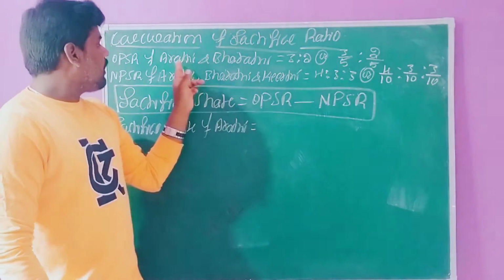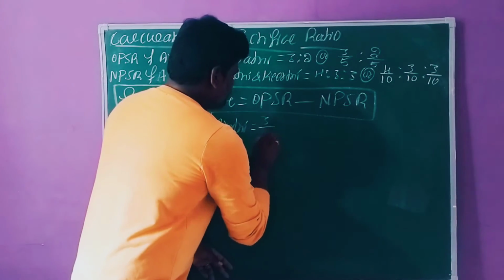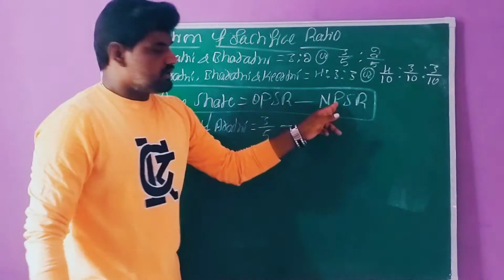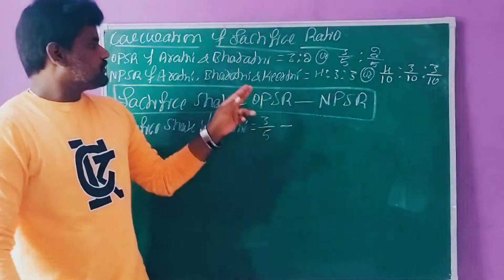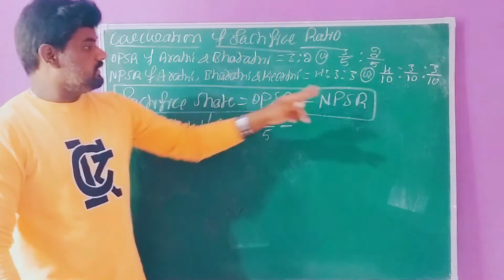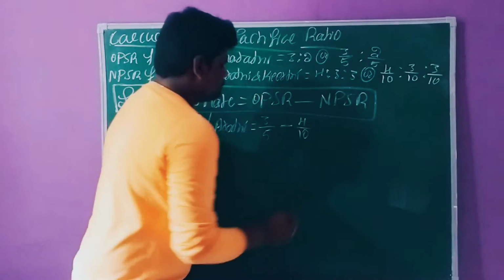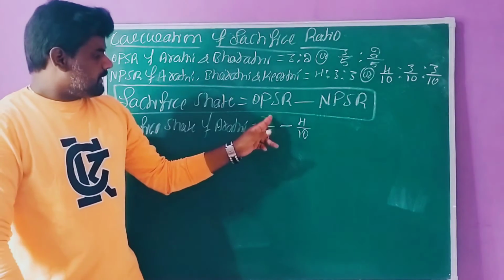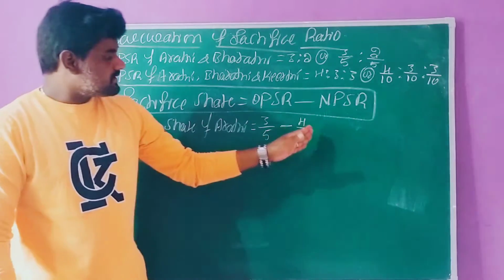This is Arti's old share. 3 divided by 5 minus the new share. After the admission of a new partner, the new ratio is 4 divided by 10. This is the new share of Arti. So we write 3 by 5 minus 4 by 10. This is the old share as well as the new share.